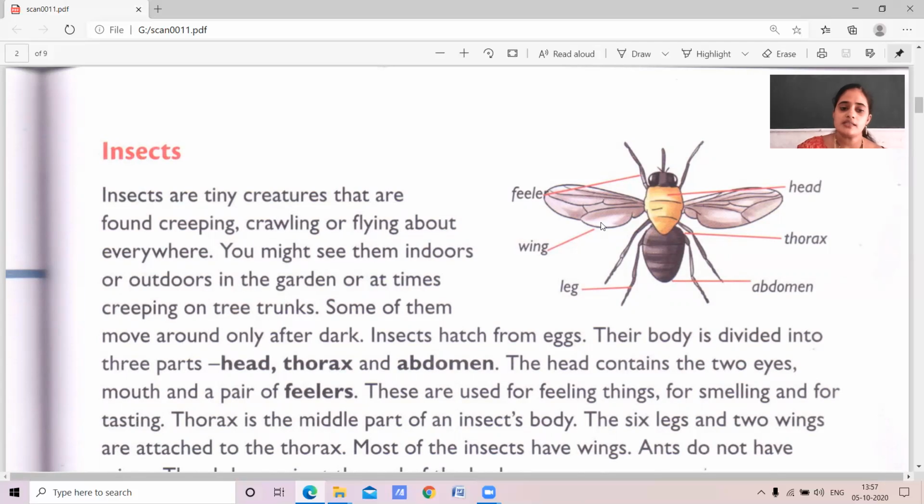We can see in the head part 2 eyes, a mouth and feelers, which are used for different purposes. They are used for feeling things, for smelling, for tasting.